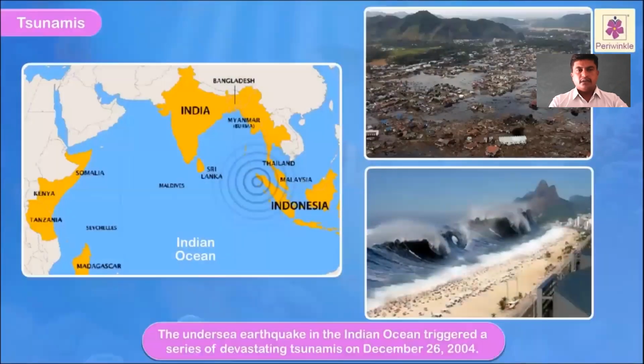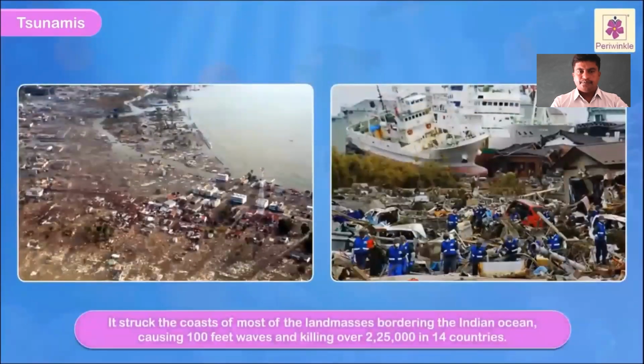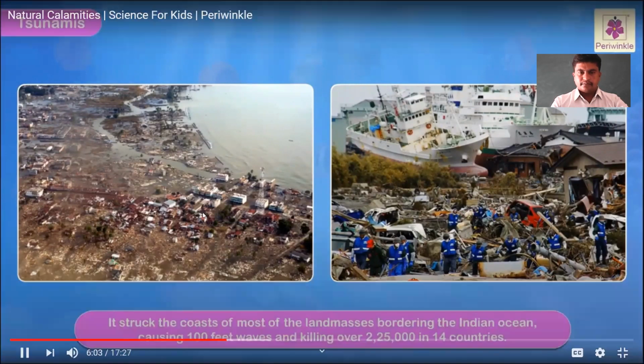The undersea earthquake in the Indian Ocean triggered a series of devastating tsunamis on December 26, 2004. It struck the coasts of most of the land masses bordering the Indian Ocean, causing 100 feet waves and killing over 225,000 people in 14 countries.